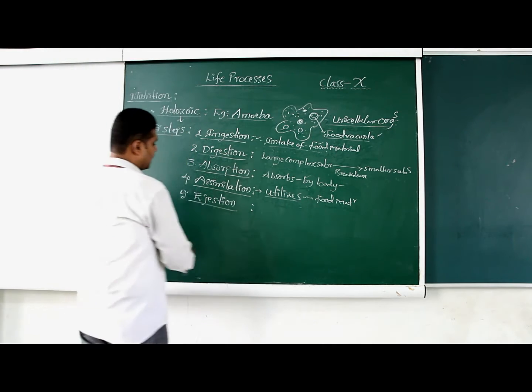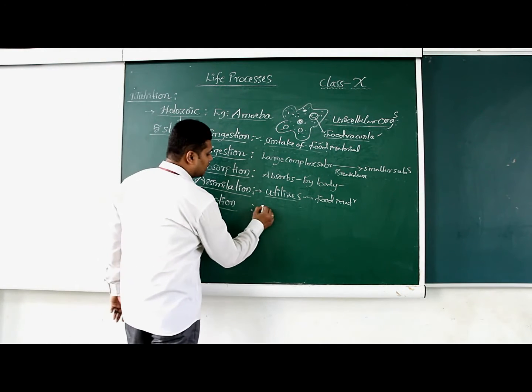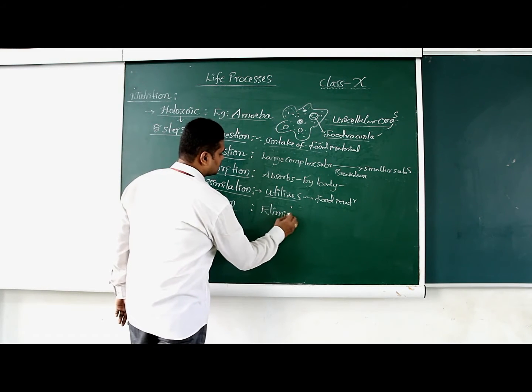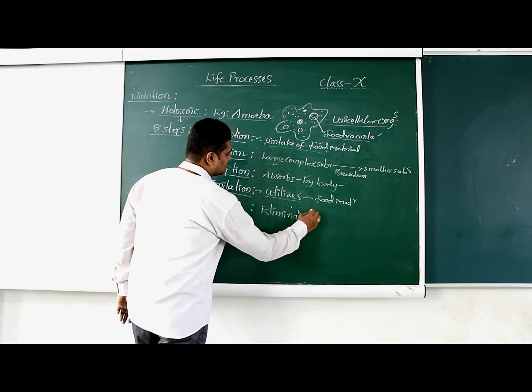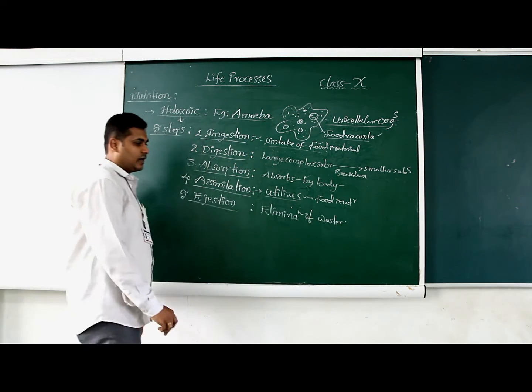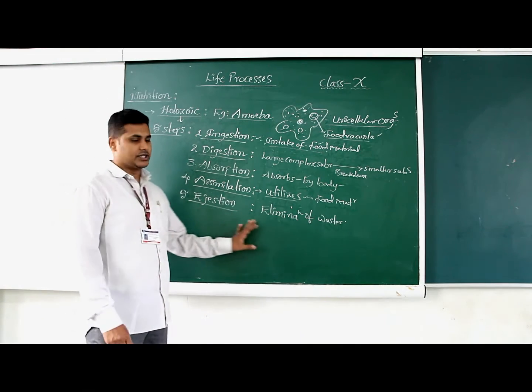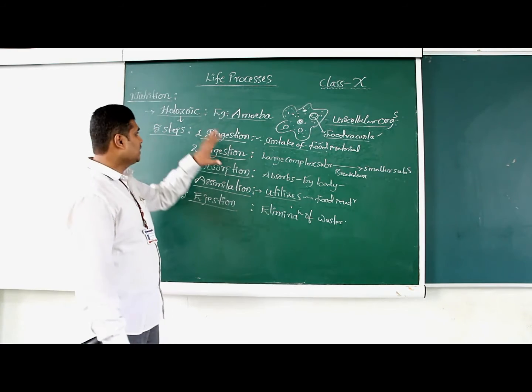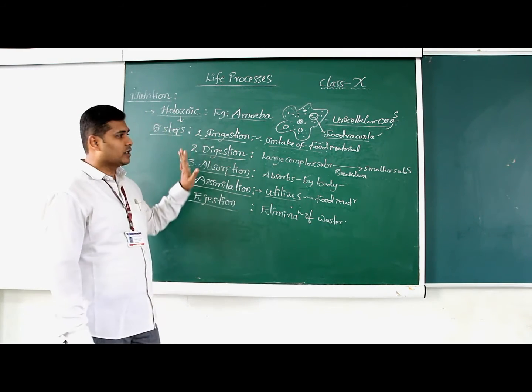And next, egestion, the elimination of waste materials from the body of the amoeba is simply called egestion. So all these 5 steps are followed by amoeba in holozoic nutrition.